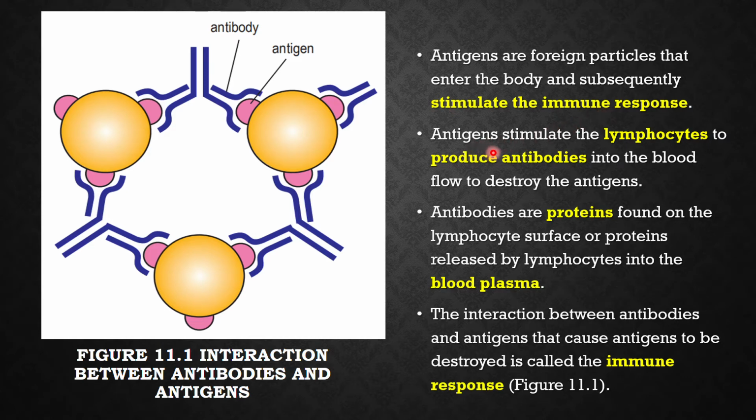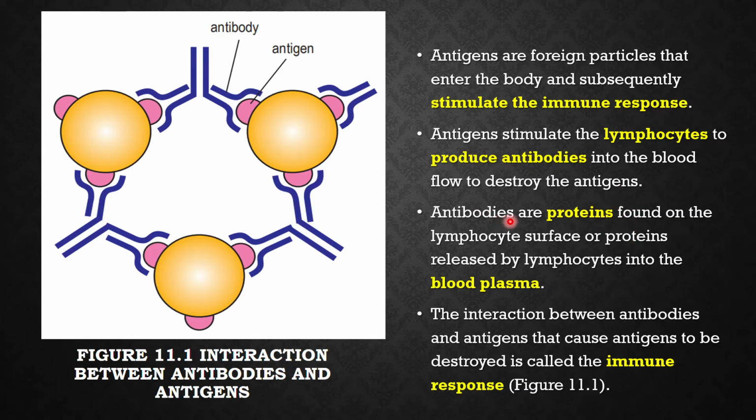So antigen will stimulate the lymphocytes. Do you still remember lymphocytes? That is one of the white blood cells that is responsible to produce antibodies. So it will produce antibodies in the blood plasma and it acts to destroy the antigens.